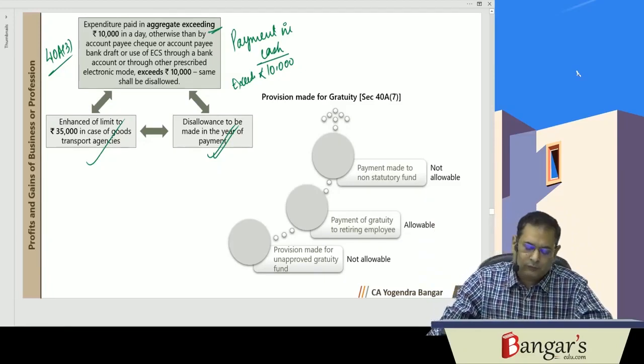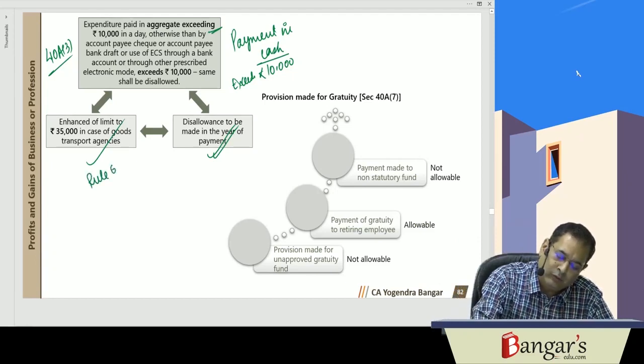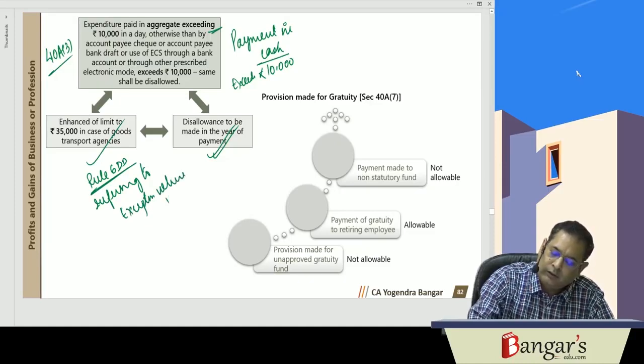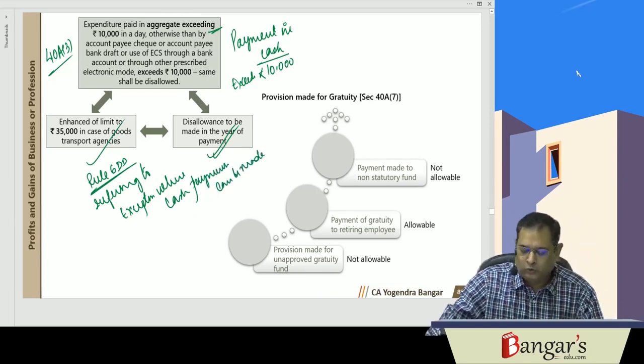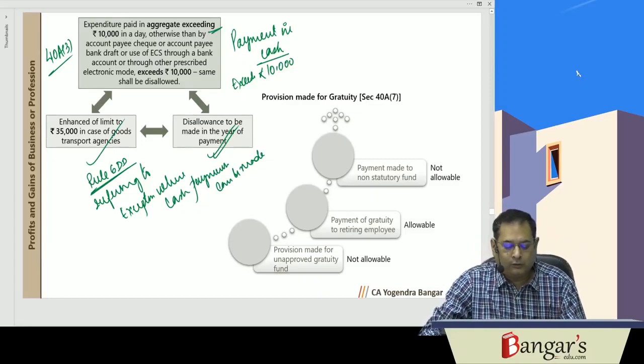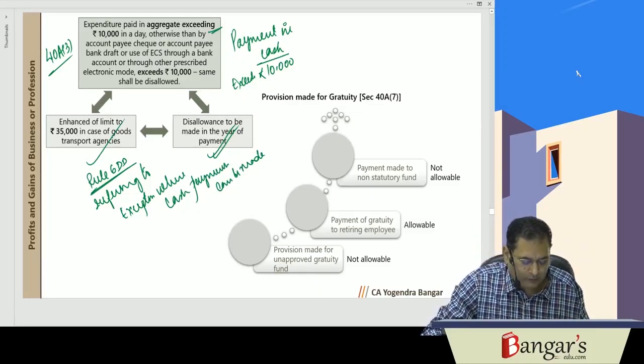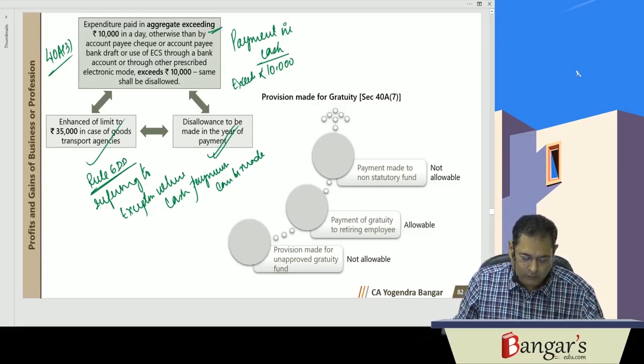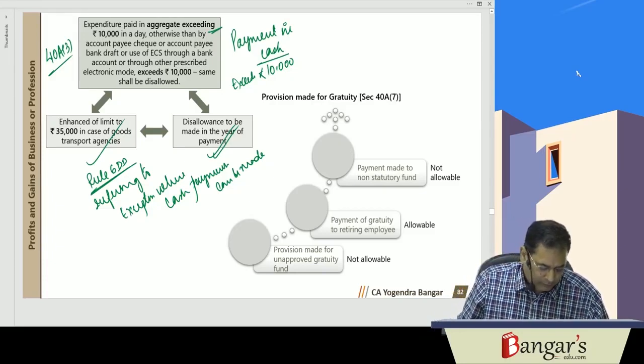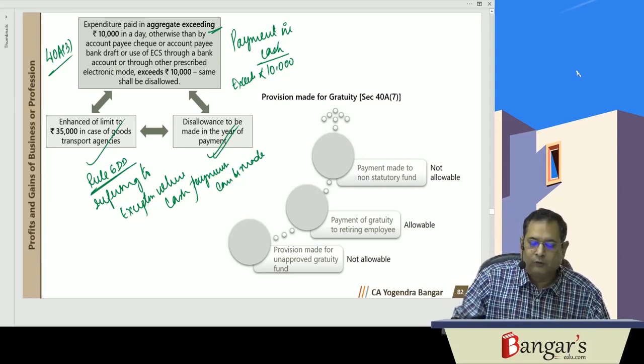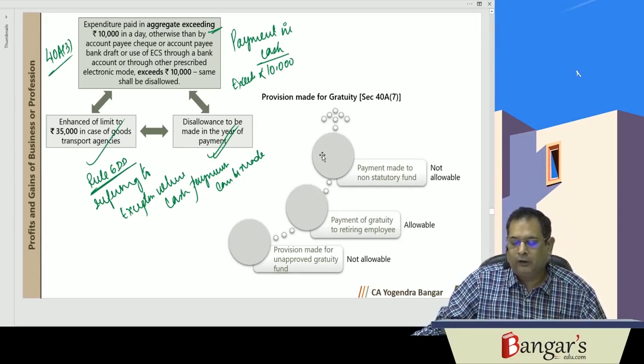Now, Rule 6DD, you can go through the same. It is referring to the exceptions where cash payments can be made. Okay, so you can go through those exceptions. Now, if the bank is closed on account of any strike, etc., earlier the same was allowed, but now that will not be admissible. That will not be allowed as deduction. So that is about 40A(3).